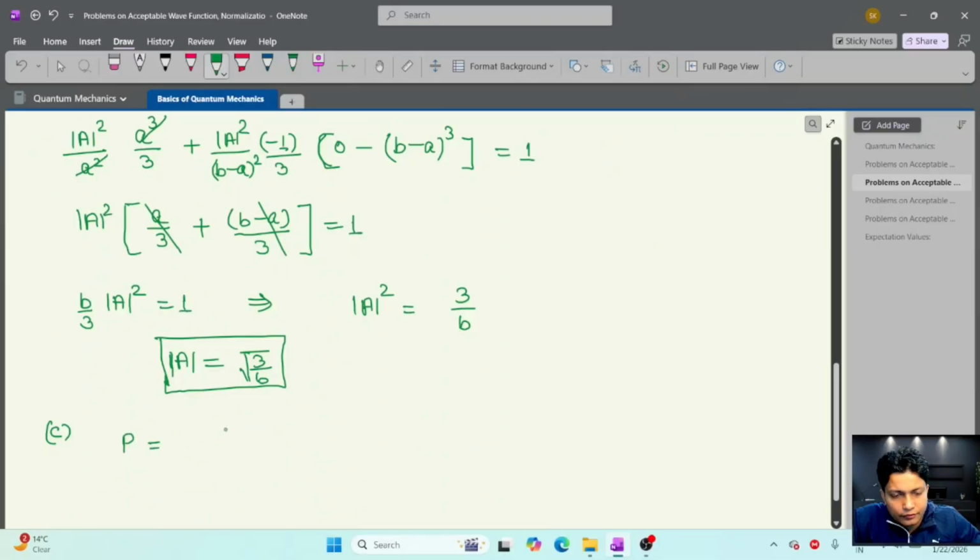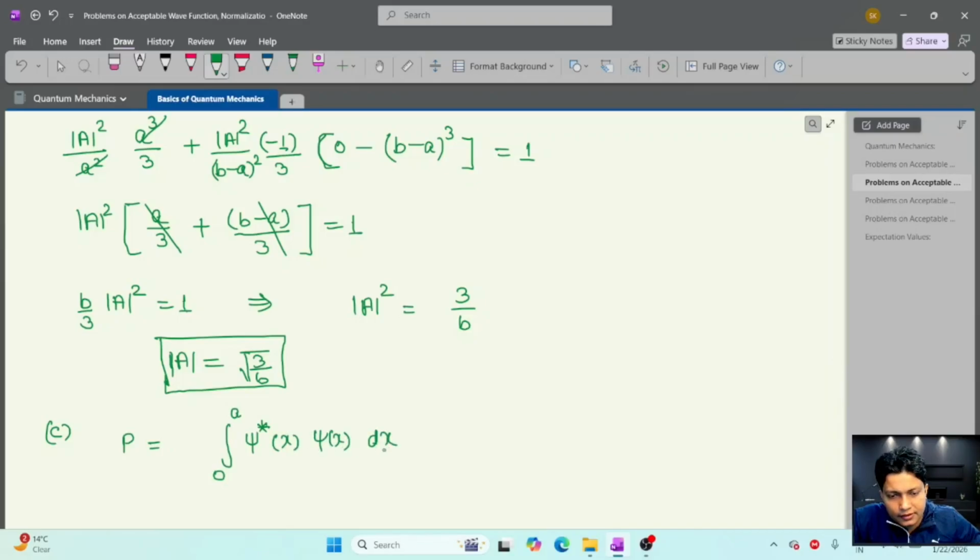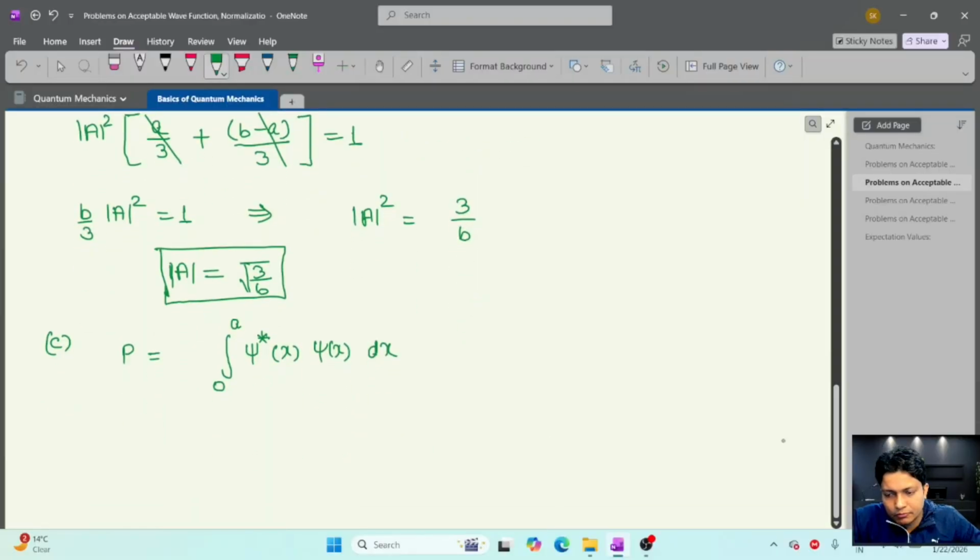So the probability in the left half of a means the integral from 0 to a of psi star x psi x dx. Since the wave function is normalized, we cannot write here integration over psi star psi as the normalization condition.